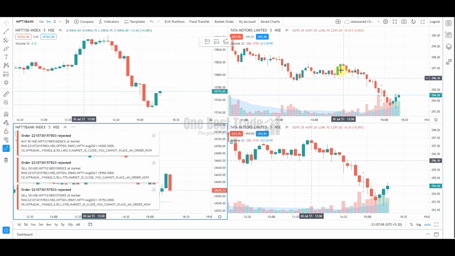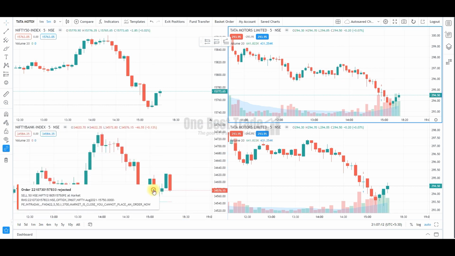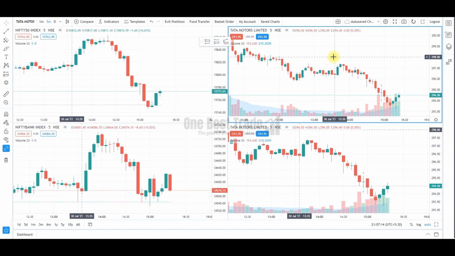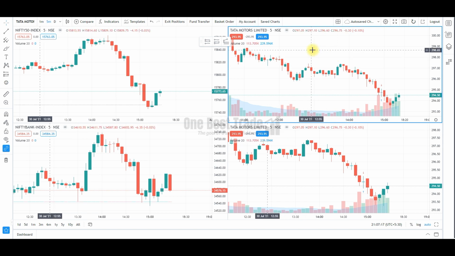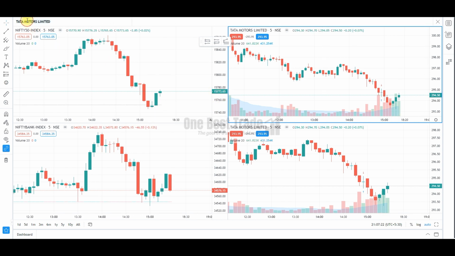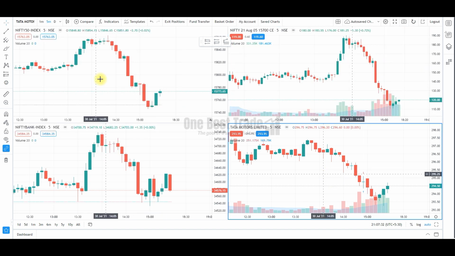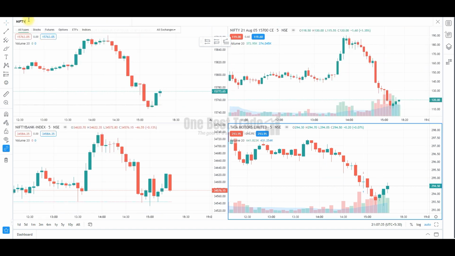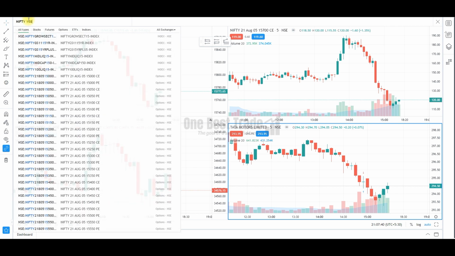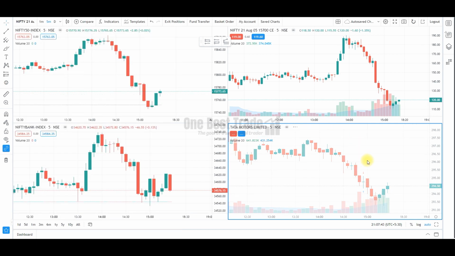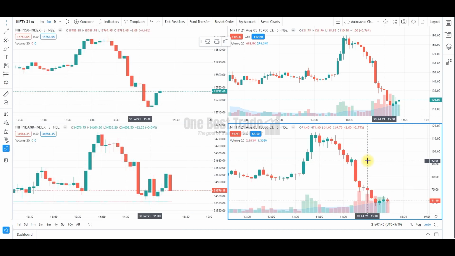and in this window you can open respective call option or put option. Say example, Nifty is around 15,770. Let's open Nifty 15,700 call option, and here we can open Nifty 15,800 put option we can open here. This is how you can set up for index option trading.